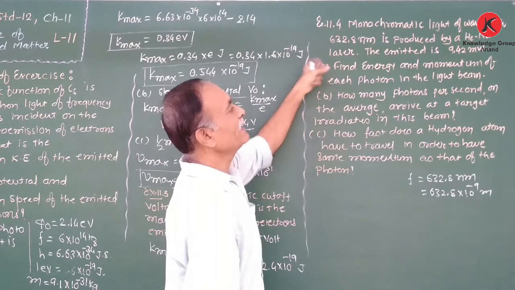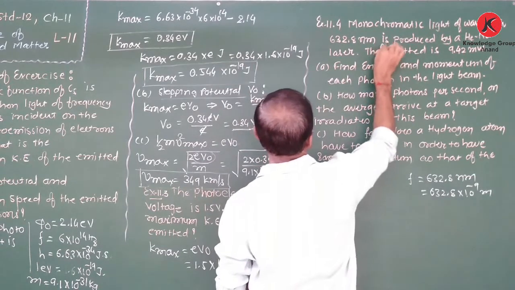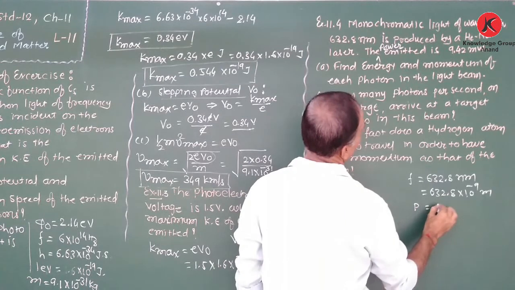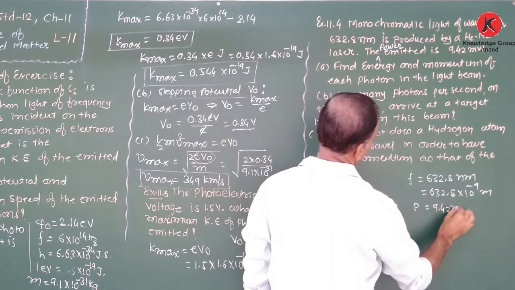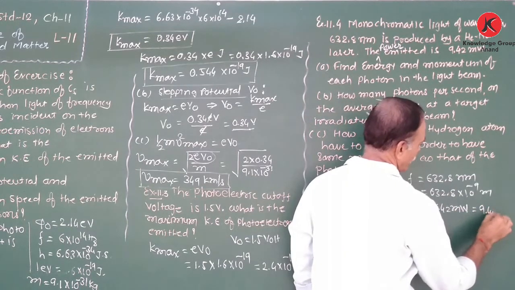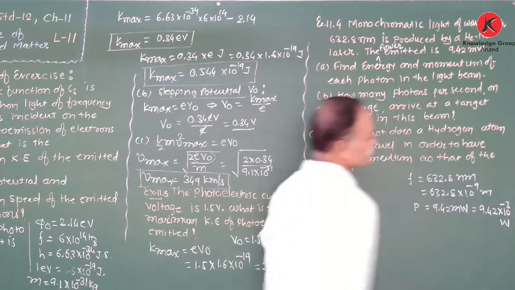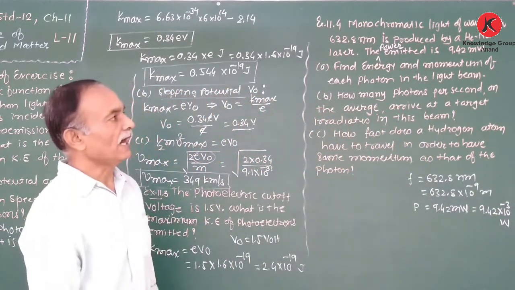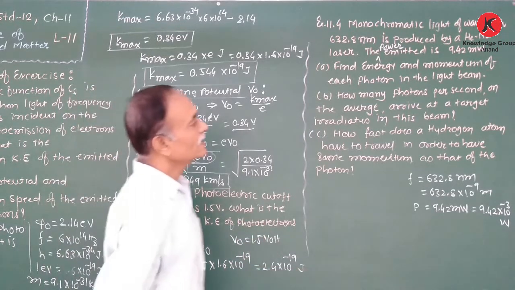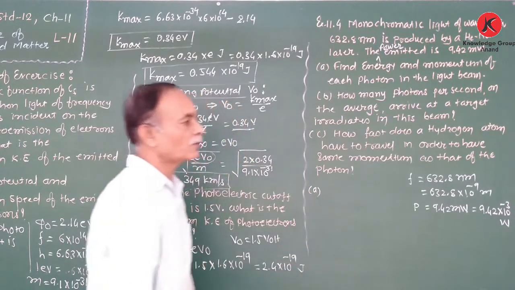The power emitted, P, is given as 9.42 milliwatt. Therefore, 9.42 into 10 raised to minus 3 watt. That is the power. Find the energy and momentum of its photon in the light beam.